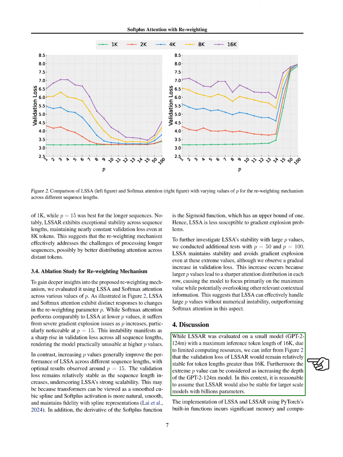In our discussion, we note that while LSSAR was tested on a smaller model, GPT-2 124M, with a maximum token length of 16K due to limited computing resources, we can infer that the validation loss for LSSAR would remain stable for longer token lengths. We also consider that extreme P values can be viewed as increasing the depth of the GPT-2 124M model, suggesting that LSSAR would likely be stable for larger models with billions of parameters.